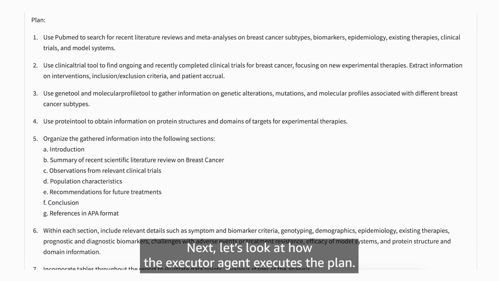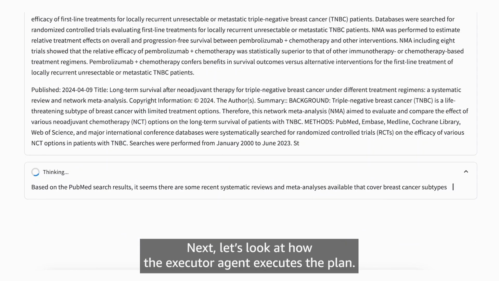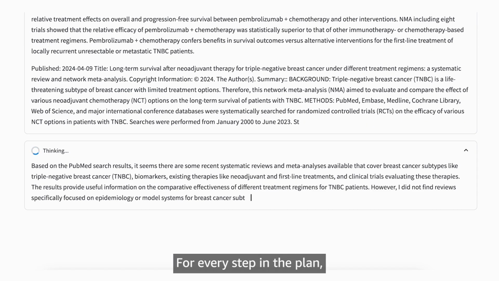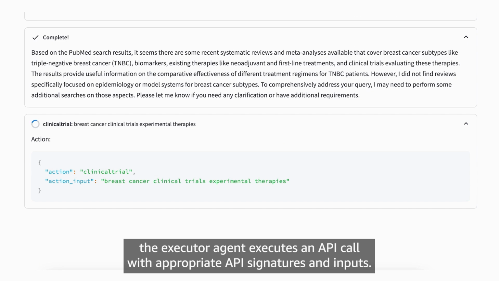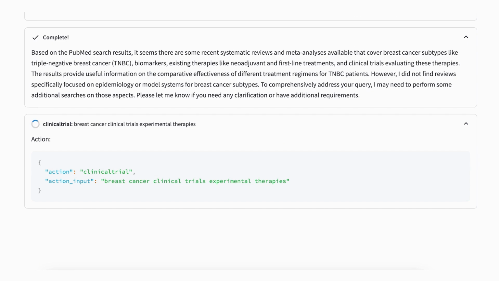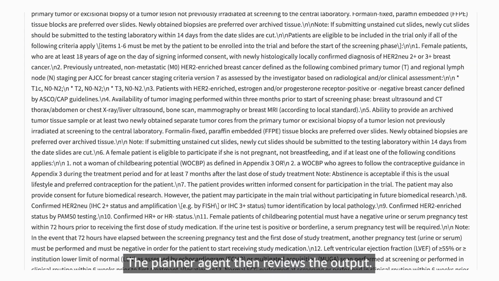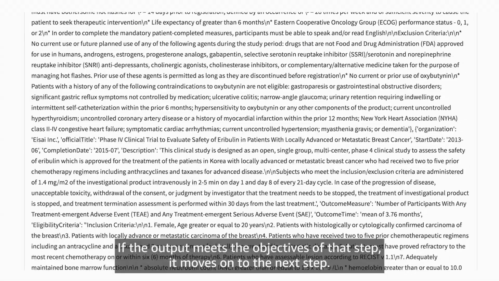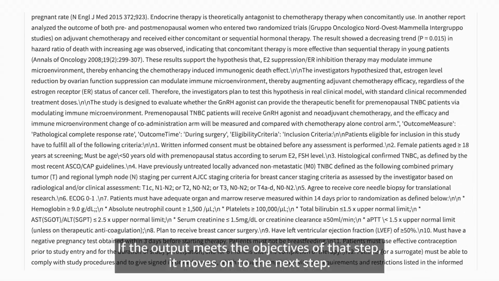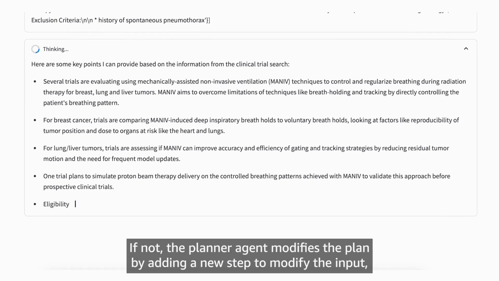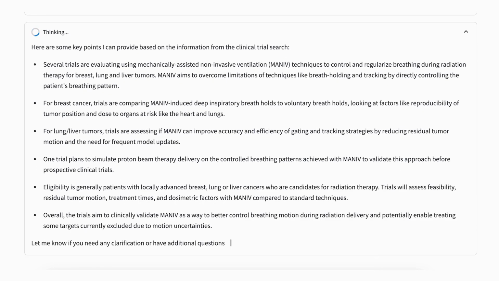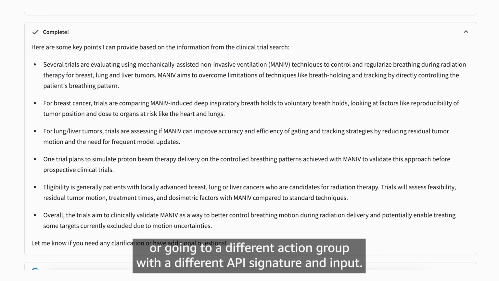Next, let's look at how the executor agent executes the plan. For every step in the plan, the executor agent executes an API call with appropriate API signatures and inputs. The planner agent then reviews the output. If the output meets the objective of that step, it moves on to the next step. If not, the planner agent modifies the plan by adding a new step to modify the input, or going to a different action group with a different API signature and input.